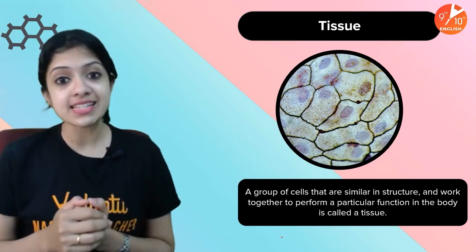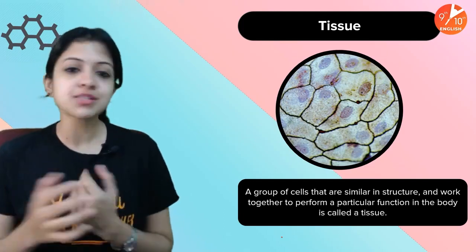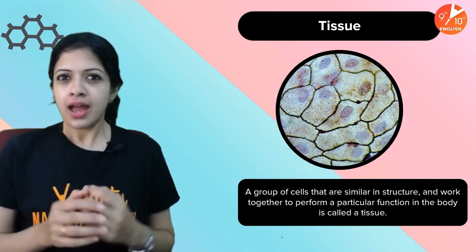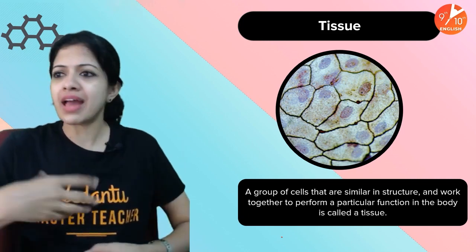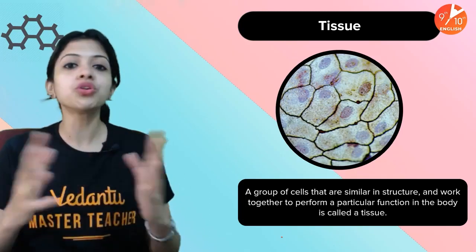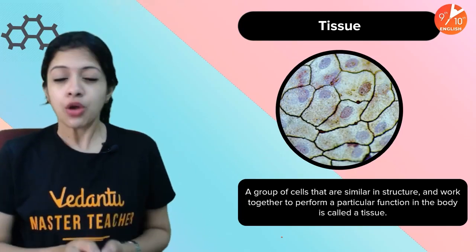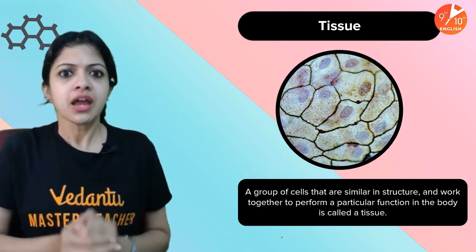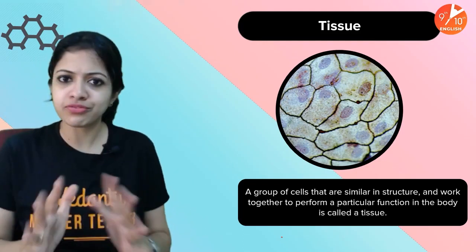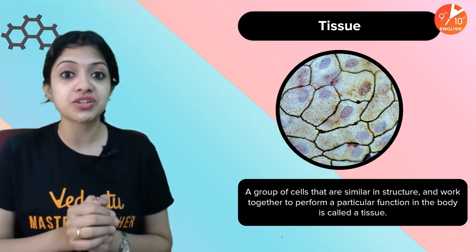But what exactly is a tissue? In our body, for instance, and in a plant body, having just groups of randomly scattered cells will not work. It won't make all our life processes smooth. We need proper organization. Remember, the human body is made of roughly 37 to 40 trillion cells.